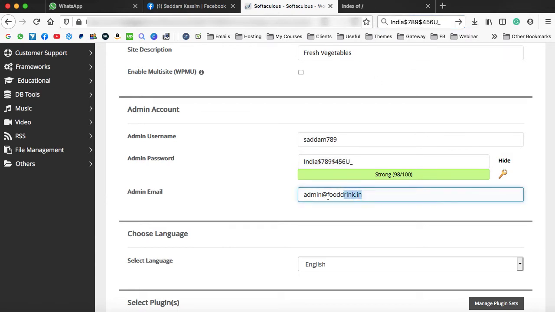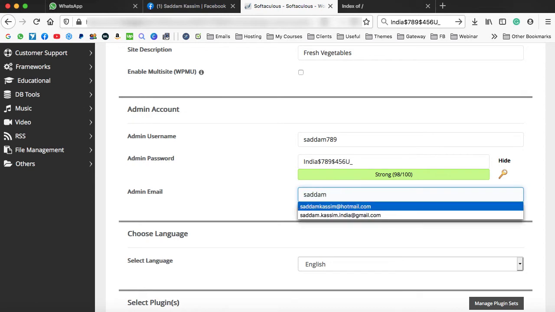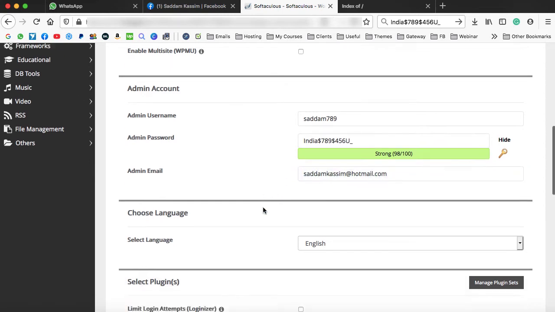Okay, here you can enter your admin email address. I'm just entering my email address, saddamkasim@hotmail.com. Alright, let's scroll down.